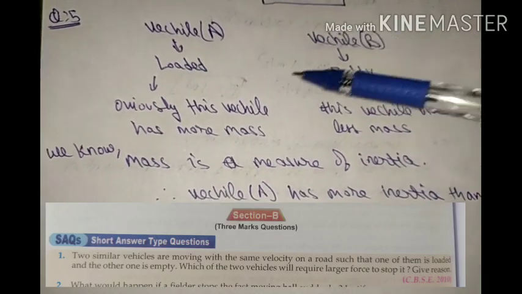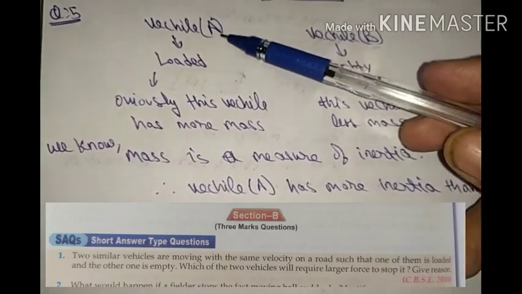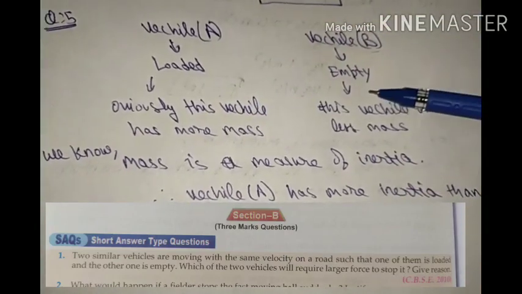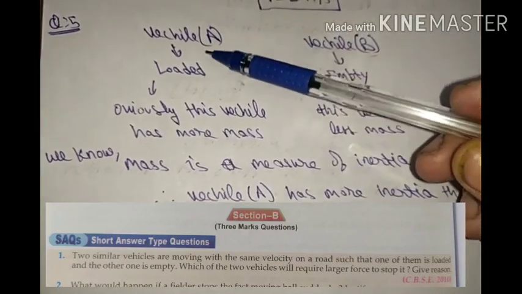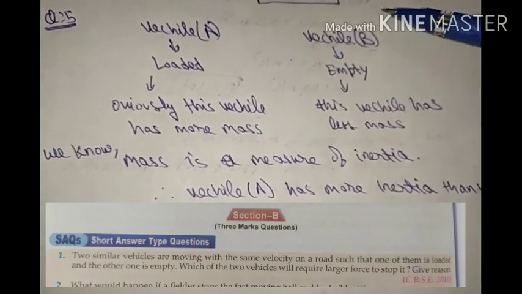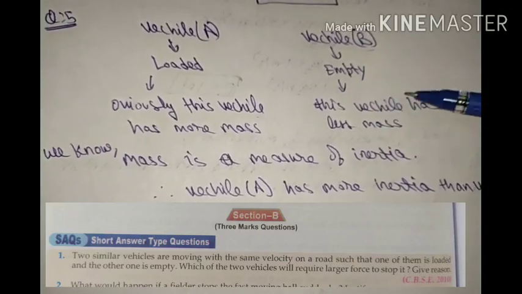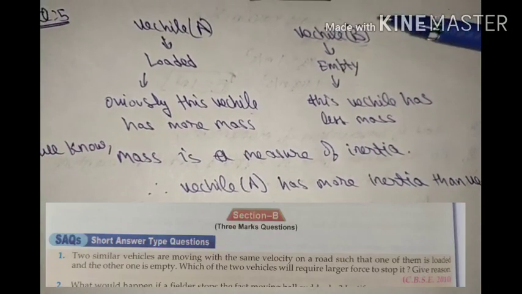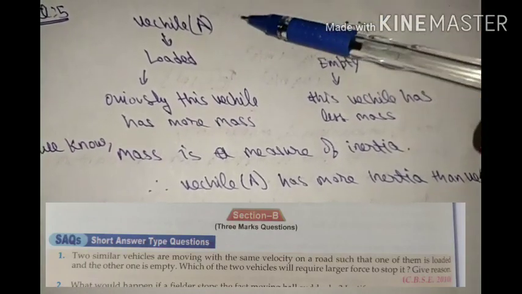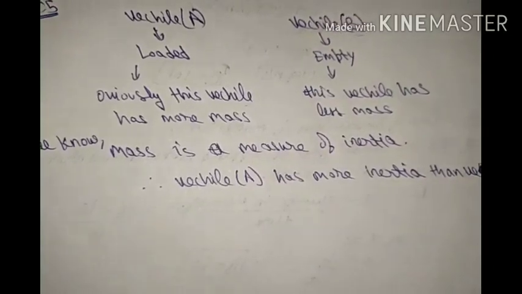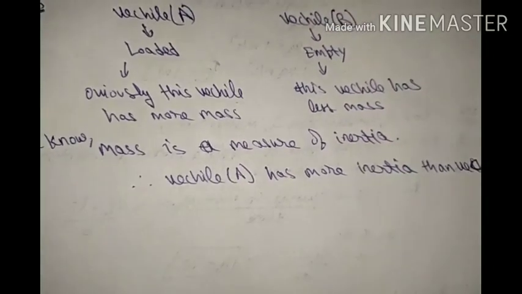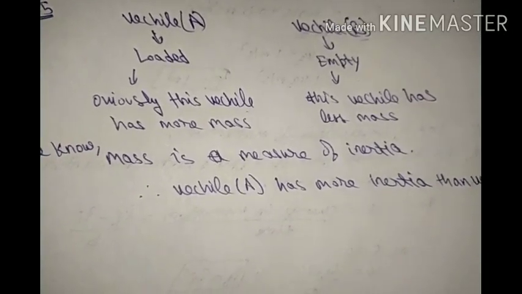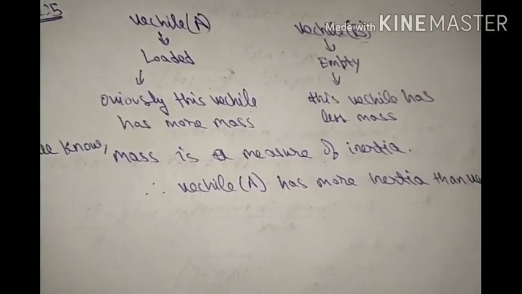In this question, two vehicles are given, we name them A and B. Vehicle A is loaded and B is empty. Obviously the loaded vehicle has more mass, and B is empty so it has less mass. We know mass is the measure of inertia. Our question asks which vehicle has more inertia. That vehicle has more inertia which has more mass. So vehicle A has more inertia than vehicle B. This is based on the fact that mass is the measure of inertia. Clear, students? So the answer is vehicle A.